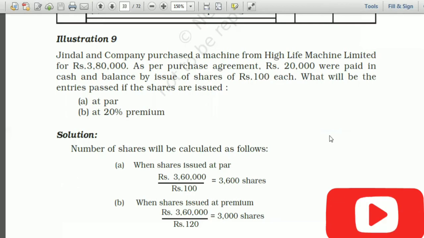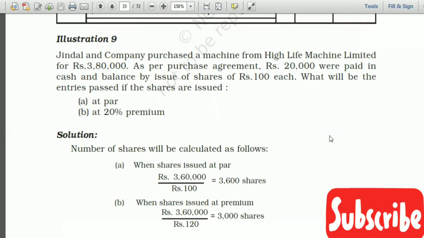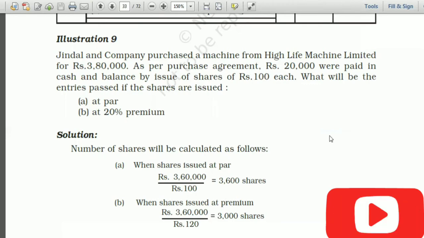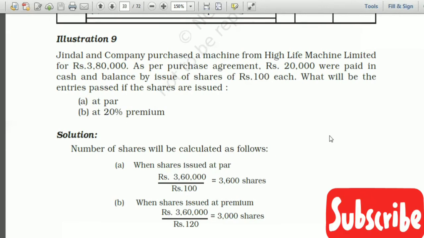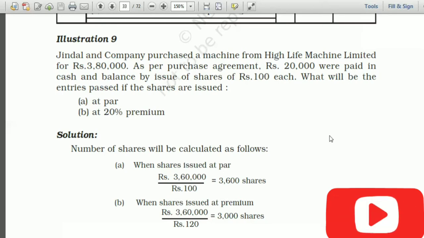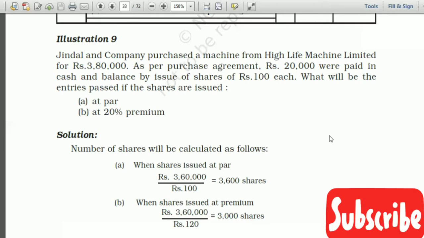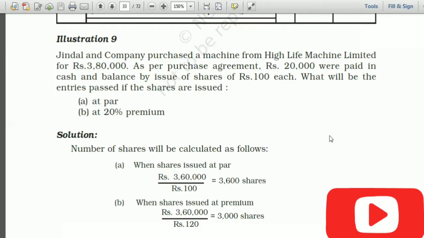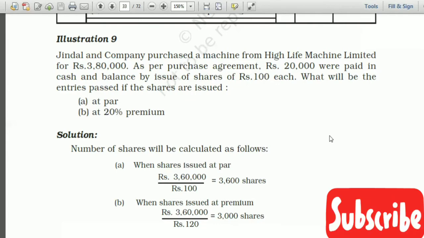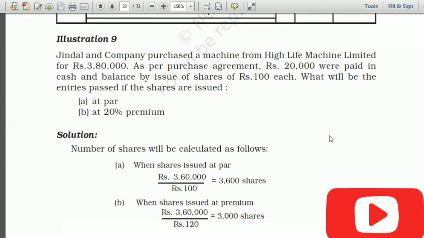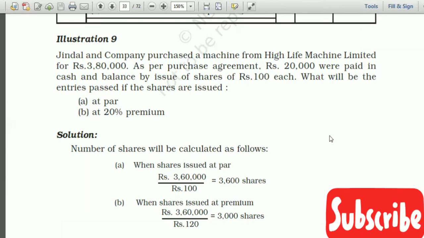So as I told you, first of all, we have to make working for the number of shares issued. You see the first working is given there. Number of shares will be calculated as follows. When shares are issued at par, purchase consideration divided by issue price. Here purchase consideration is 3,60,000 because 20,000 is already paid. So 3,60,000 divided by 100, 100 is at par. So number of shares will be 3,600.